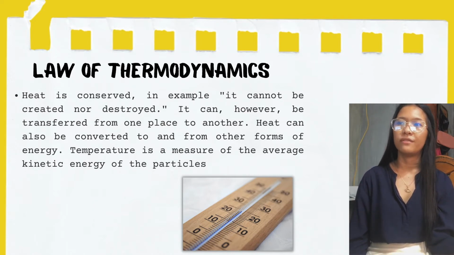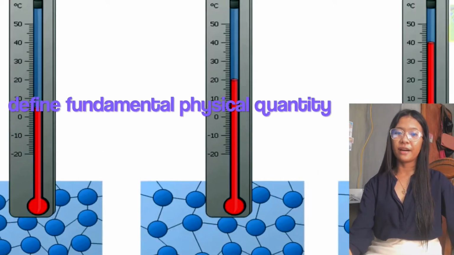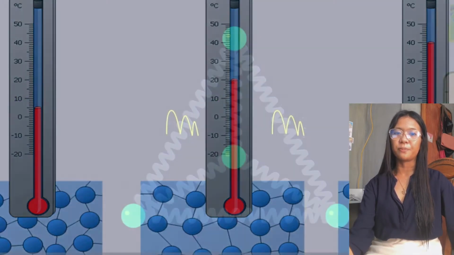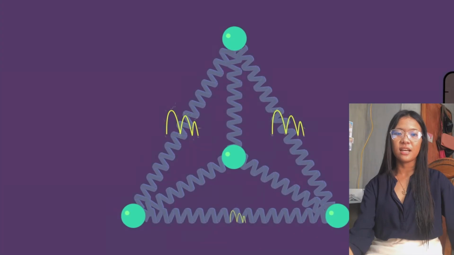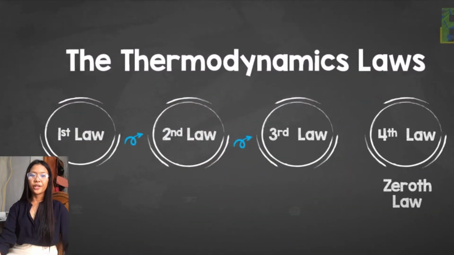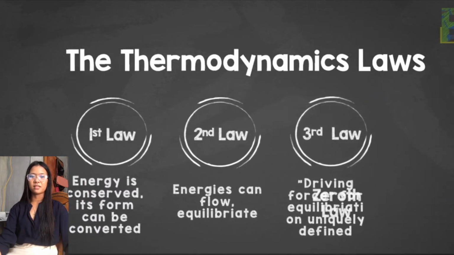Heat can also be converted to and from other forms of energy. Temperature is a measure of the average kinetic energy of the particles. Also, the laws of thermodynamics define the fundamental physical quantities of temperature, entropy, and energy that characterize thermodynamic systems. The most important laws of thermodynamics are the zeroth law, the first law, the second law, and the third law of thermodynamics.